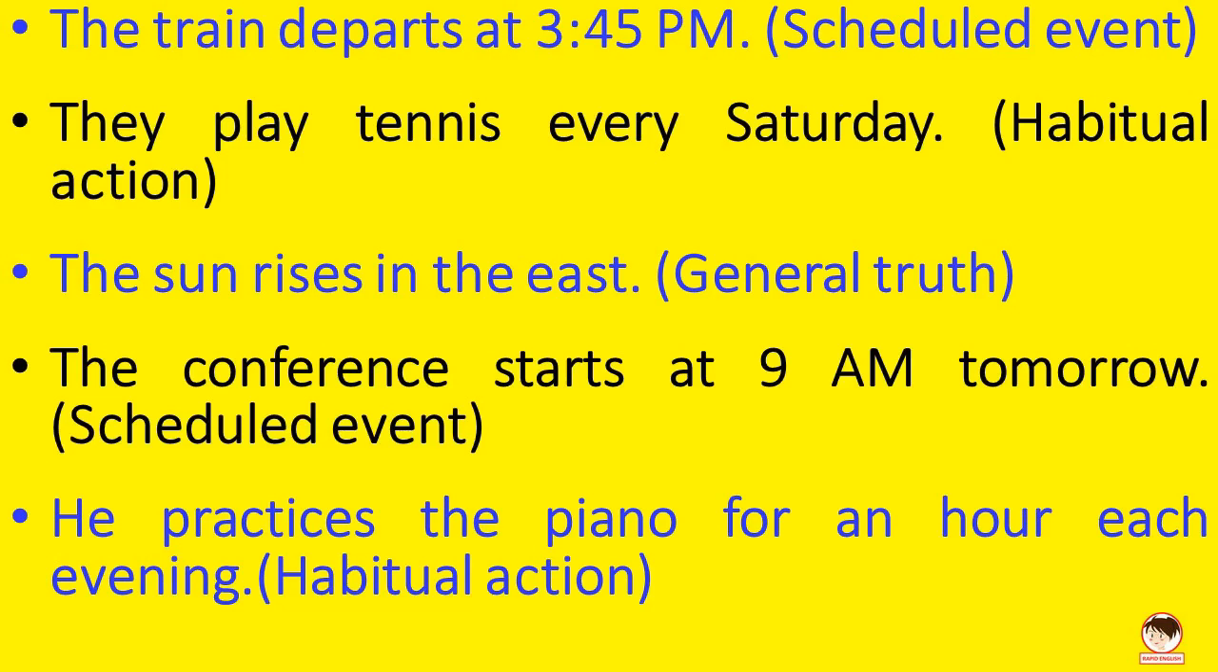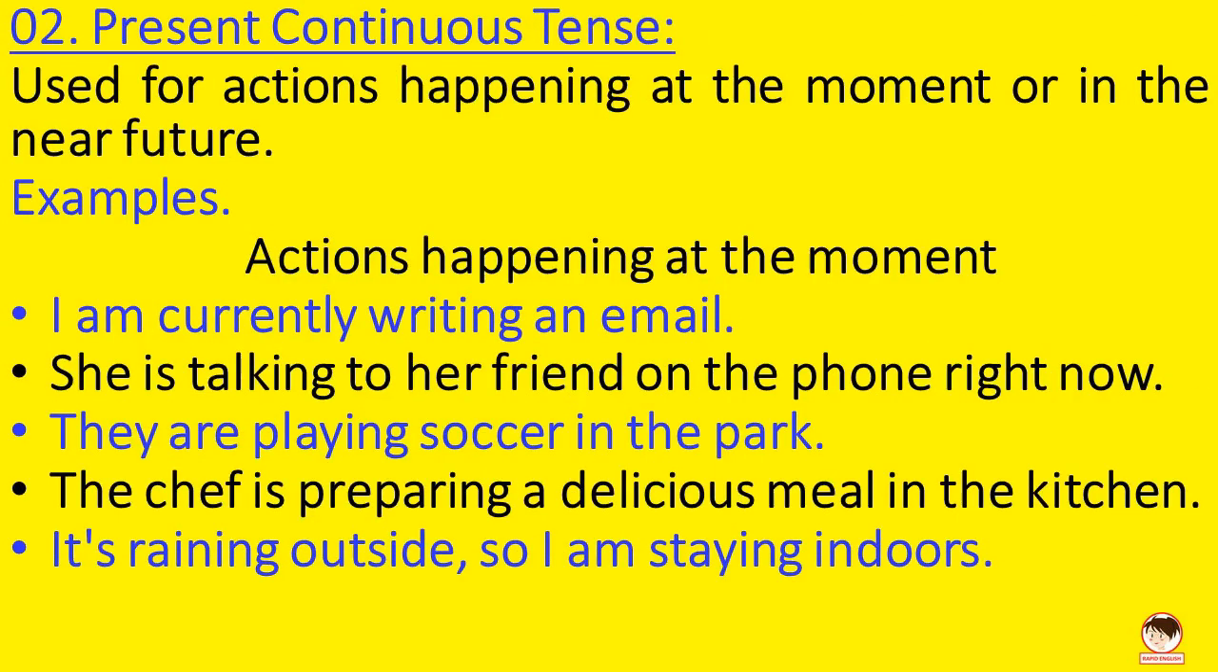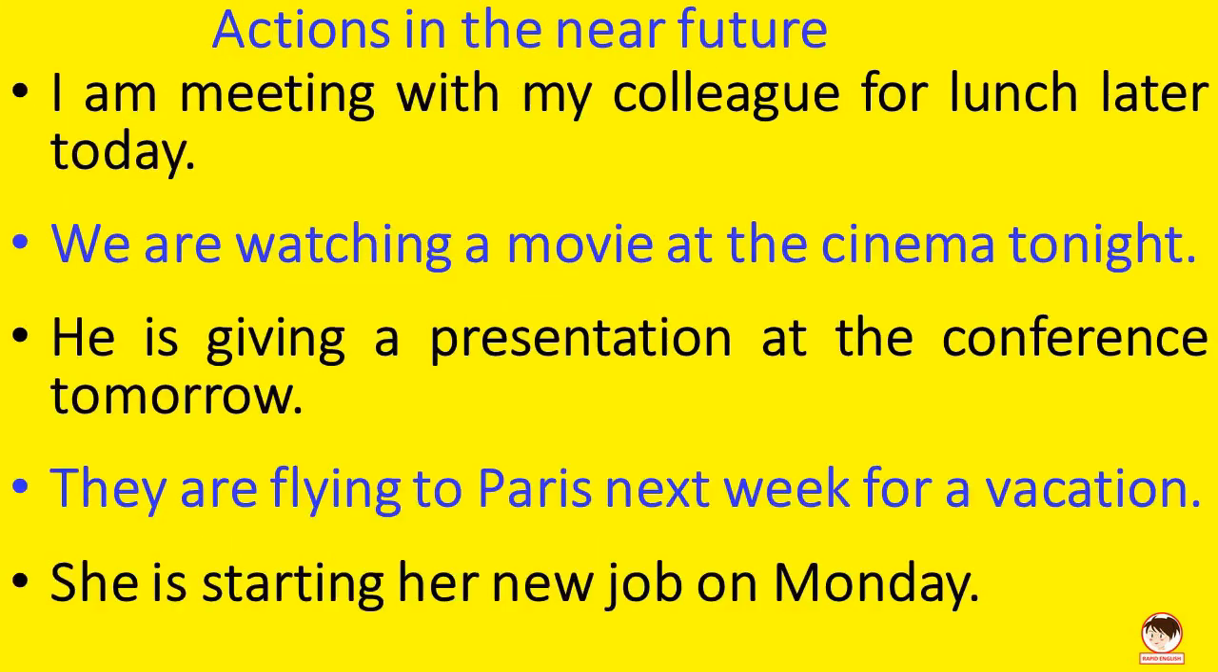He practices the piano for an hour each evening. Habitual action. Present continuous tense. Used for actions happening at the moment or in the near future. Examples: actions happening at the moment. I am currently writing an email. She is talking to her friend on the phone right now. They are playing soccer in the park. The chef is preparing a delicious meal in the kitchen. It's raining outside, so I am staying indoors.